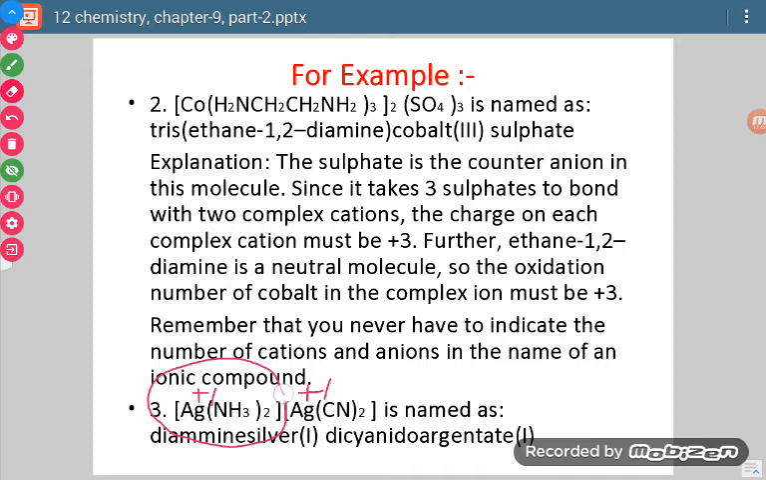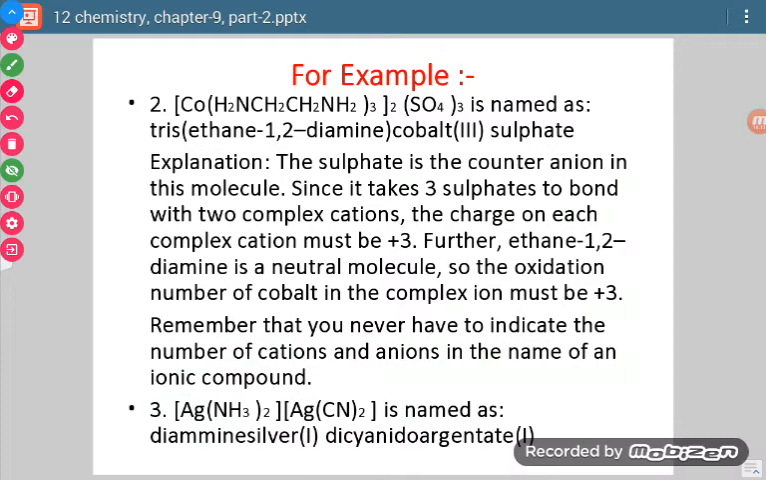This whole thing comes out to be plus 1, and after putting plus 1 here, the whole thing comes out to be minus 1, because this CN also carries minus 1 charge. So here total will be minus 2, and 1 plus 1 means it will be minus 1. So this is the negative part and this is the positive part. First of all, we have to name the cation. This will be named first, and then we are going to name this.